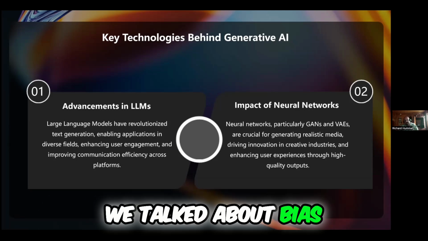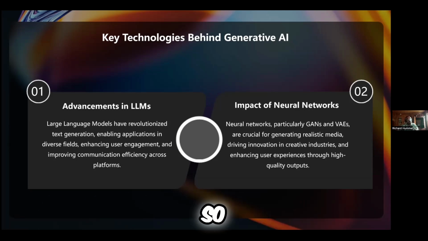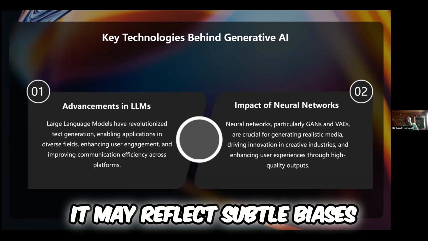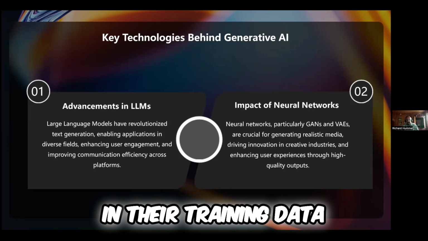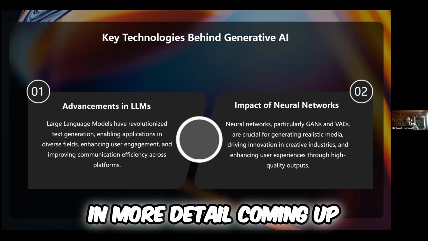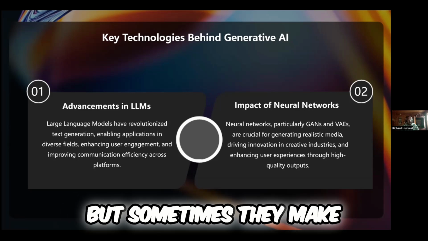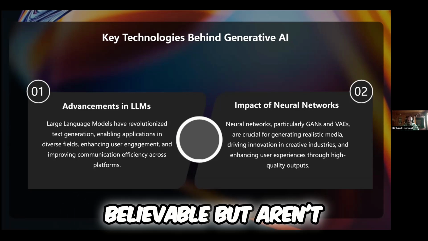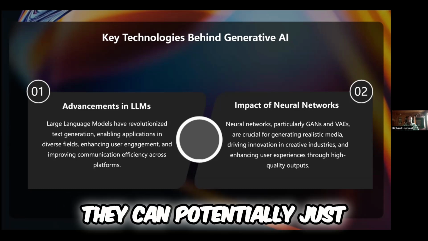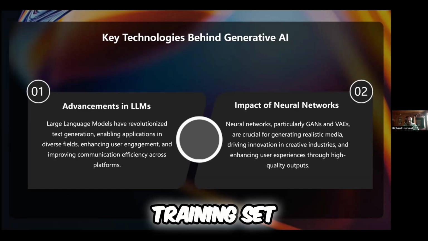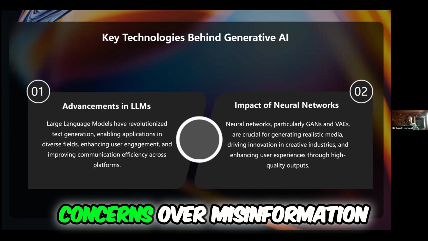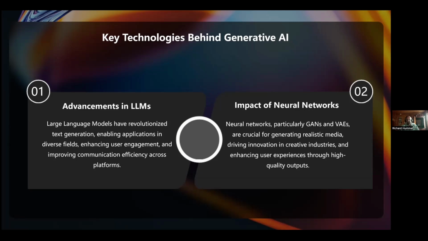So we talked about bias and fairness, right? Depending on who's building the model, it may reflect societal biases in their training data. There's something called hallucinations, and I'll explain them in more detail coming up, but sometimes they make up facts that sound believable but aren't. And then, of course, privacy. They can potentially just regurgitate data from the training set. And then ethics, concerns over misinformation, job automation, and misuse.